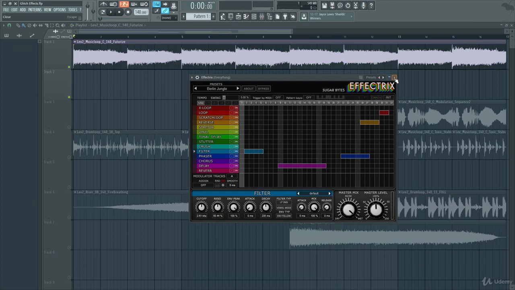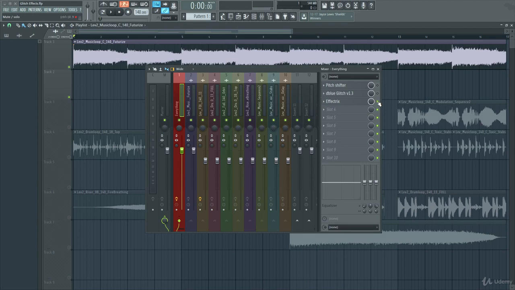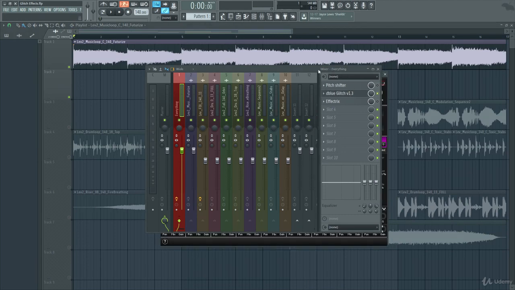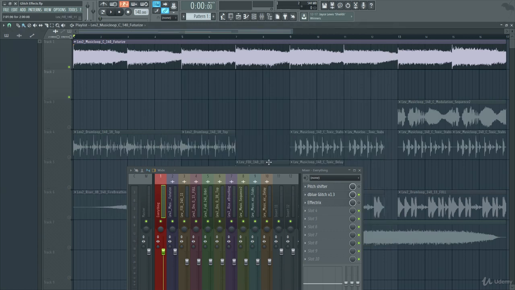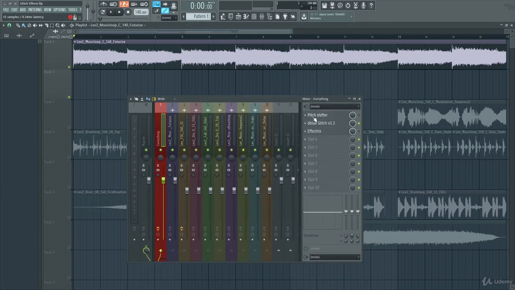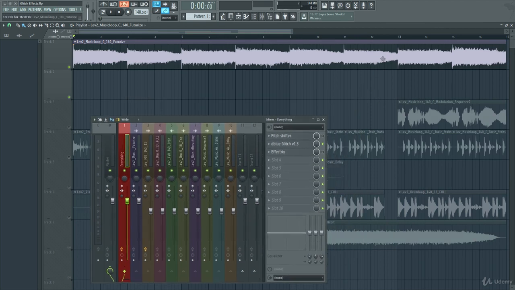So if I were going to use the glitch effect, how would I actually apply it? How would this be done? Well, what you can do is you can find a glitch that you like, and you can automate it using automation. So I'm going to automate it by turning it on at certain key points in the song. So I'm going to select a region that I want the glitches to occur. Let's say I want to automate the glitch right before the drop.